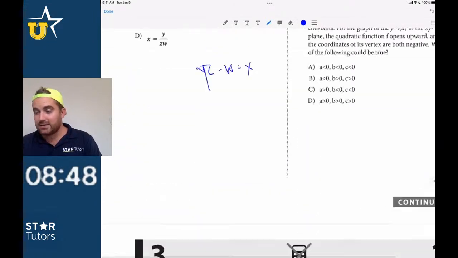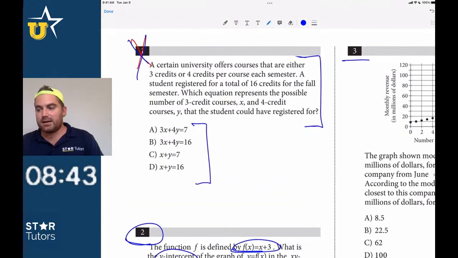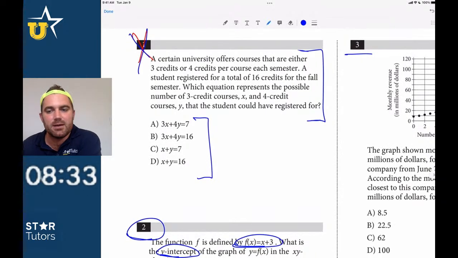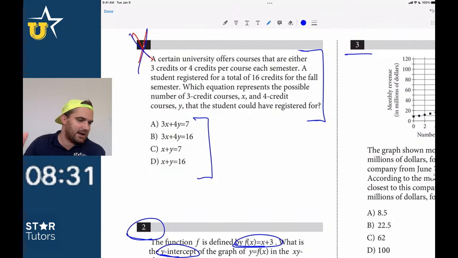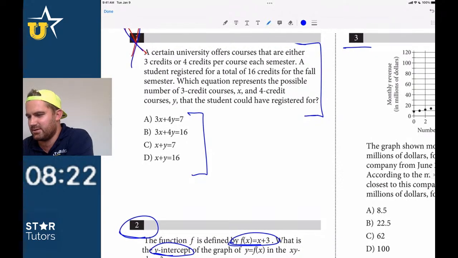So now I'm going to go back to the beginning. I've skipped a few questions, but that's okay. I'm going to look at number 1, and hopefully at this point, number 1 is going to be easier than it otherwise would have been if I would have started with this question. Or I should say less likely that I make a simple mistake on this one because I'm actually thinking about math. I have about 8.5 minutes left or so, it should be okay. I think I've done all the free response. Probably have like 6 or 7 questions left, maybe, something like that.